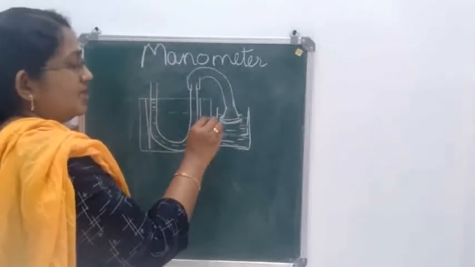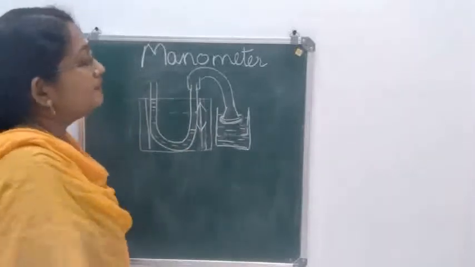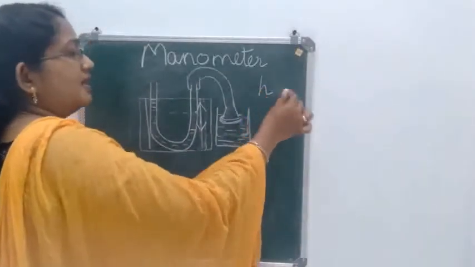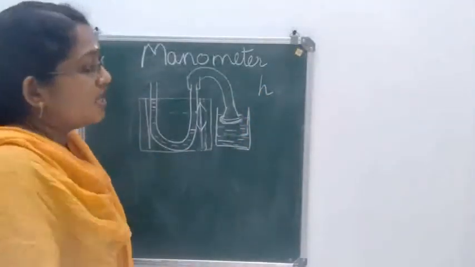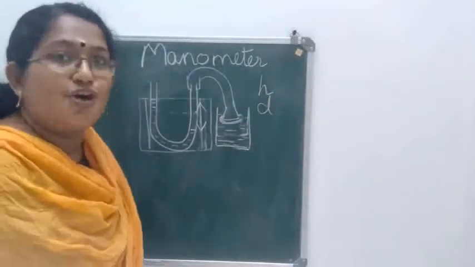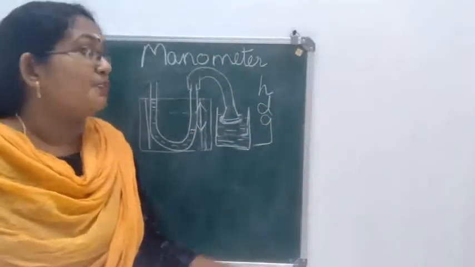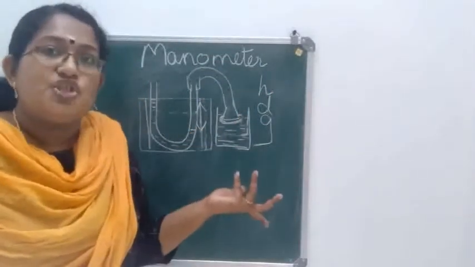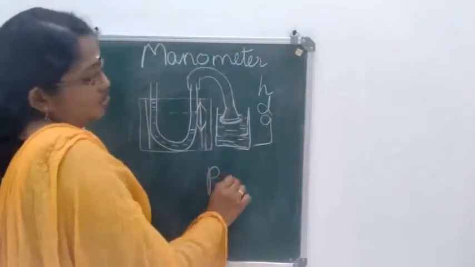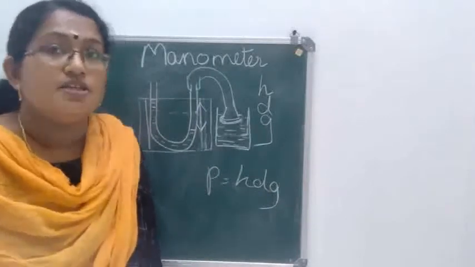From that, just find the difference in the level of water. Okay, so let the difference in the level of water be h. Here we have taken water, we know the density of water, we know the value of acceleration due to gravity. Once you know h, d and g, you can calculate pressure using the equation h d g.